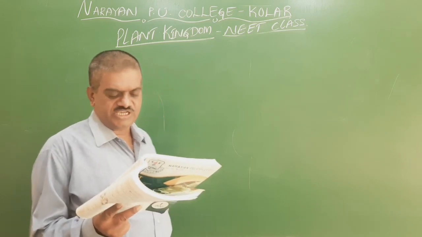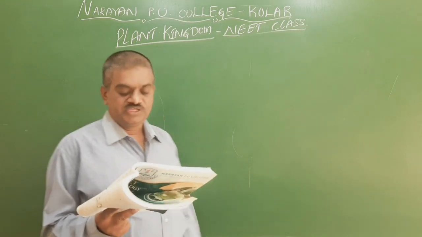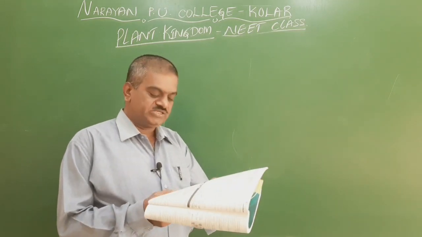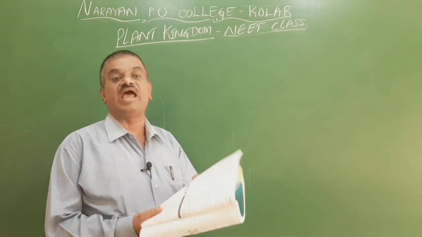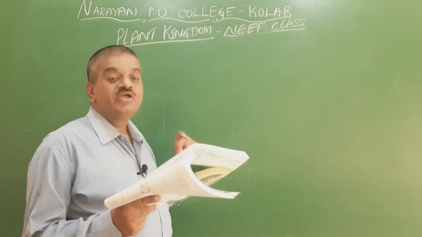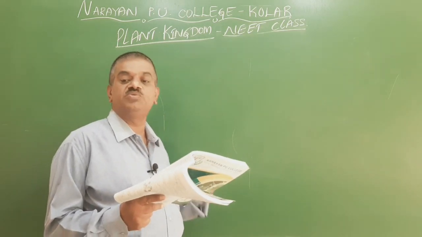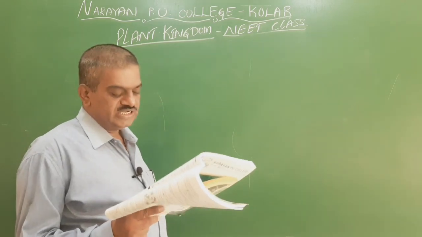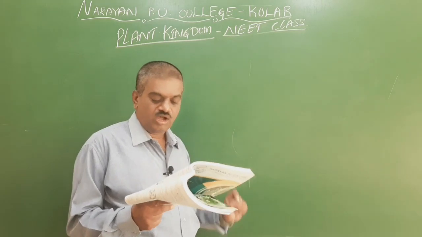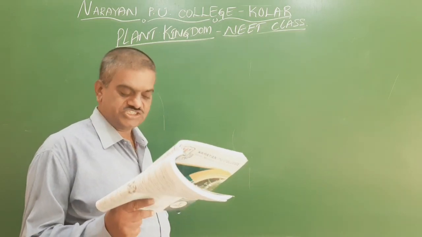They reproduce asexually by biflagellated zoospores. Here this is the wrong statement, because in Rhodophyceae biflagellated zoospores are absent, because usually they reproduce by non-motile spores. So the spores never move here. So it is the wrong option. They reproduce asexually by non-motile spores is the right one. So the fourth one is the incorrect statement.